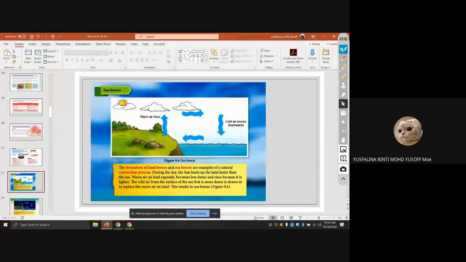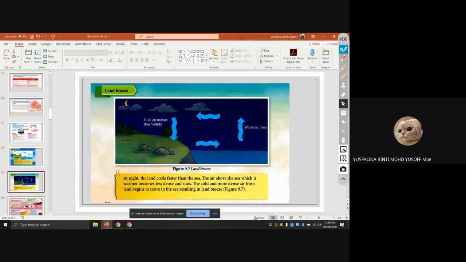So the air near the land becomes hot, expands and becomes less dense. It will go up. This one is higher density, and it will go towards the land to replace the air that already went up, right?